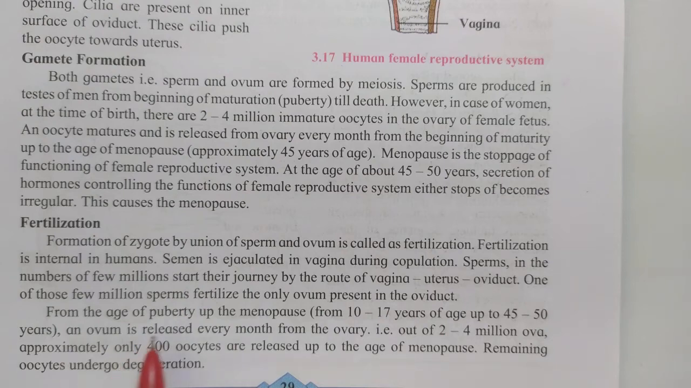From the age of puberty up to menopause, an ovum is released every month from the ovary. Out of 2 to 4 million ova, approximately only 400 oocytes are released up to the age of menopause. Remaining oocytes present in the female undergo degeneration.